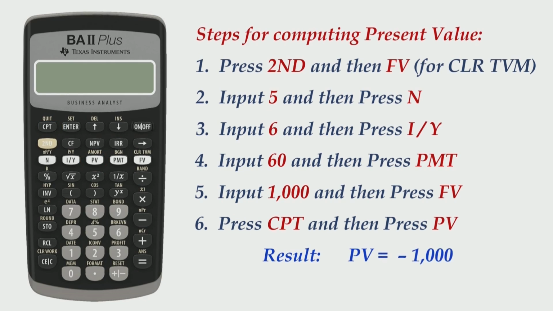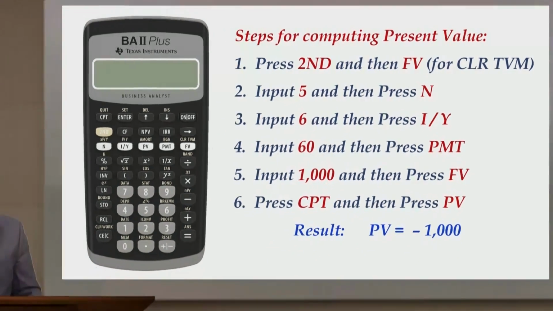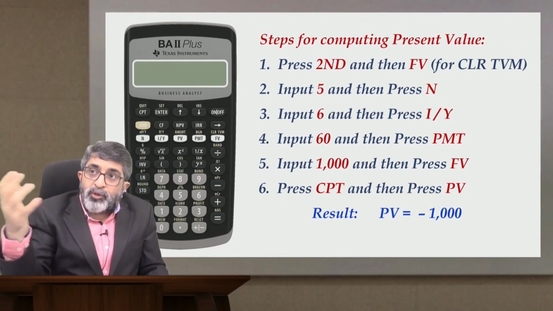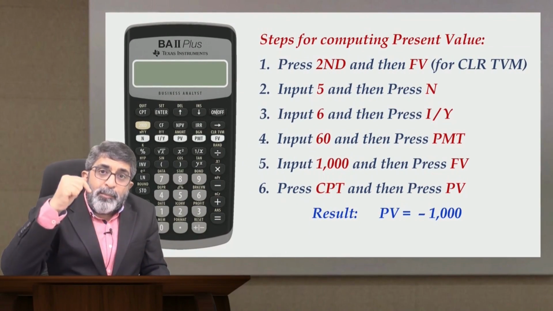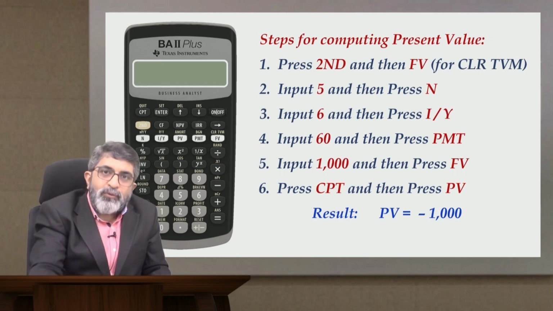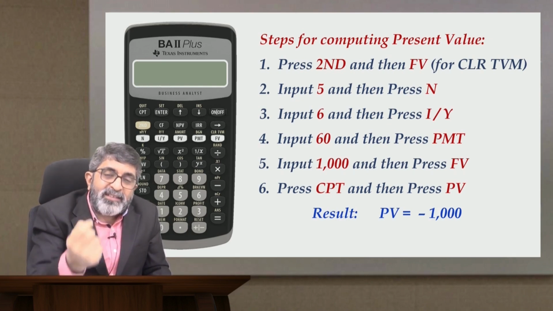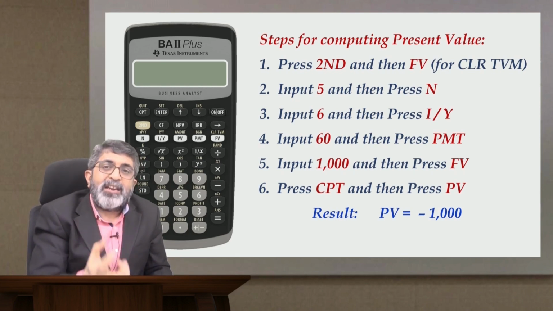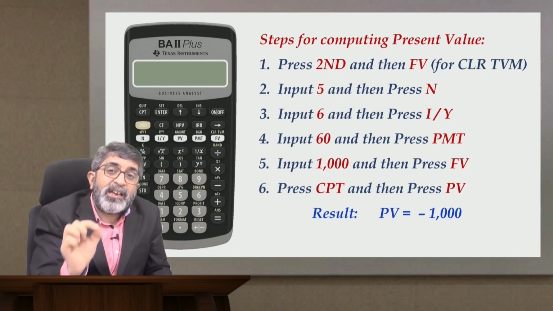I am sure from the context of time value of money, you do recollect that the bond's present value is what you have to invest today while you receive the future cash flows. Investing today is a cash outflow, and your calculator understands a cash outflow as a negative cash flow.